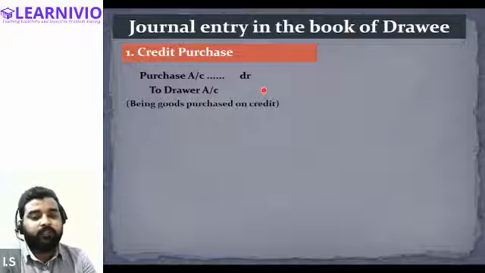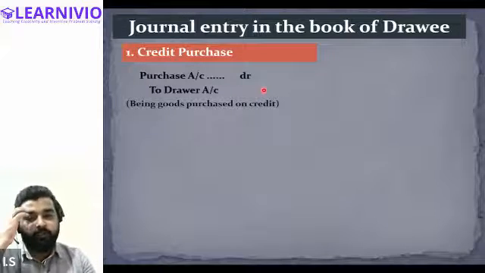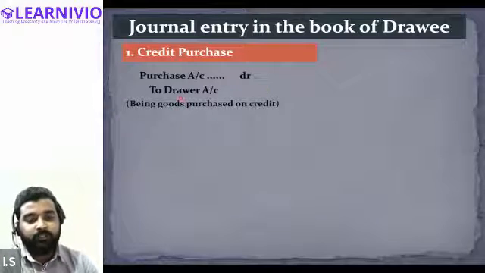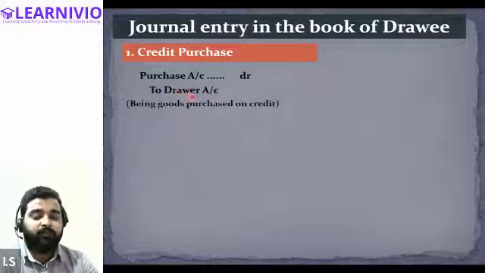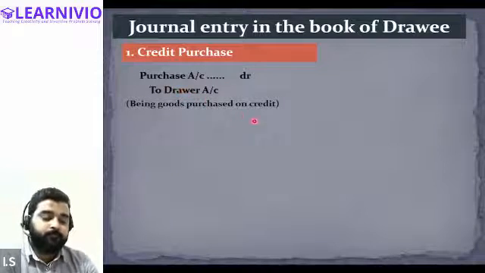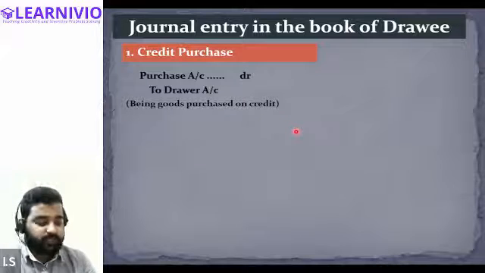This time the seller is identified as the drawer. So purchase account debit to the drawer account. In place of drawer, we will write the name of the seller. Like in this example, Ramesh was the seller, so we will write purchase account debit to Ramesh account. Tell me, the first journal entry is clear to all of you?